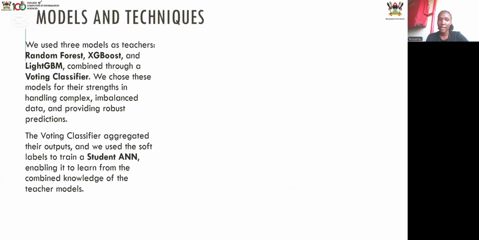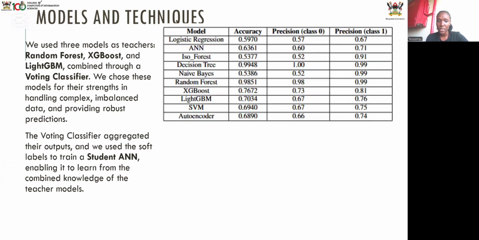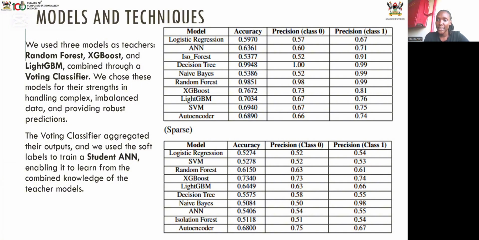Then the model we came up with: we used 3 teacher models, that is a random forest model, XGBoost and LightGBM, combined using a voting classifier. We chose these models because they can handle complex data very well, they can handle imbalanced data, and also provide robust predictions. The voting classifier aggregated, and we got soft labels from it, which we instilled into the student artificial neural network. After it learned, we applied sparsity to it, and we were able to obtain a lightweight model.